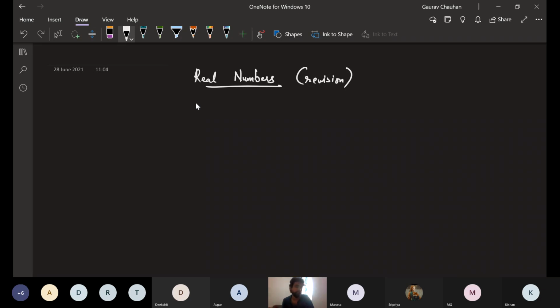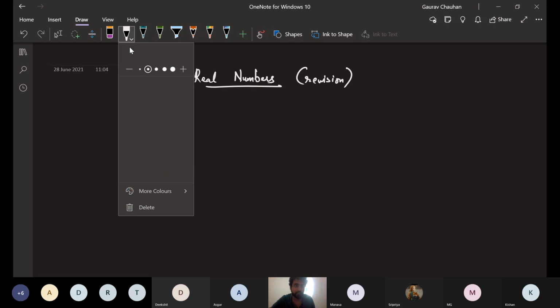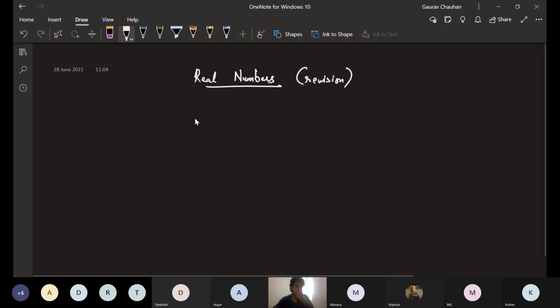Last year the chapter's name was Number Systems. Basically it's the same chapter. However, number systems also includes one thing which is not there till 10th: complex and imaginary numbers. I told you this last year. Leaving that aside, all the other numbers we have learned so far can be represented on a straight line.